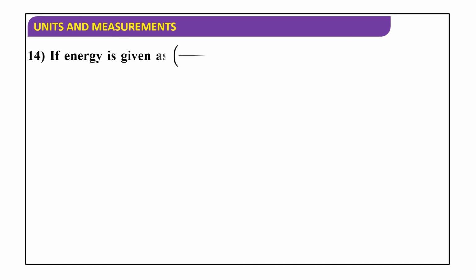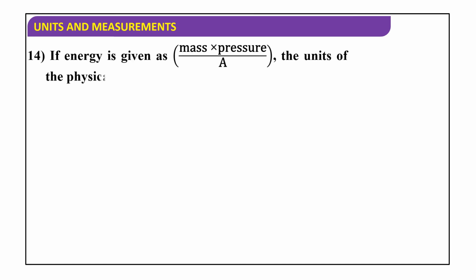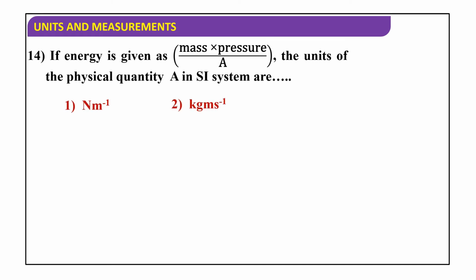Next, if energy is given as mass into pressure by A, the units of the physical quantity A in the SI system are: Newton per meter, kilogram meter second inverse, kilogram meter to the power of minus 3, joule meter inverse, and Kelvin inverse.